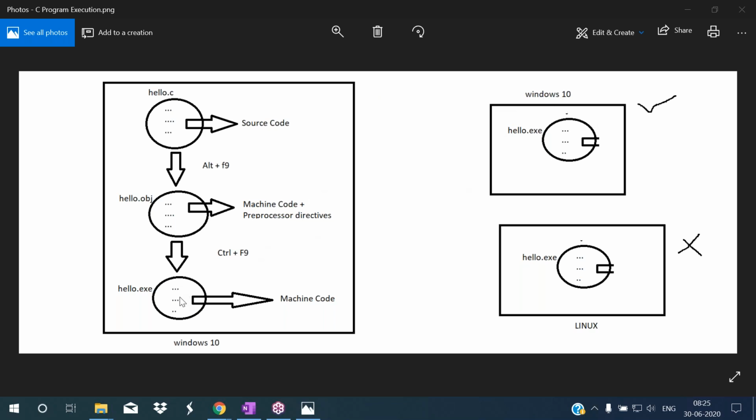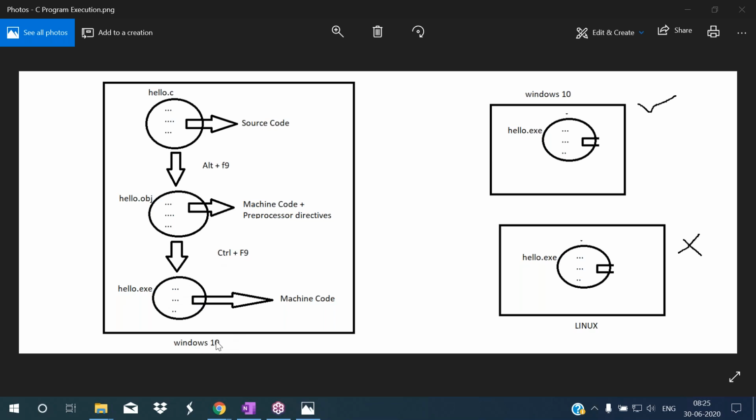If you want to run this application in another system which has the same operating system, you simply take this exe file and place it here. This exe file has machine code, generated according to the Windows 10 operating system and the microprocessor in this system.